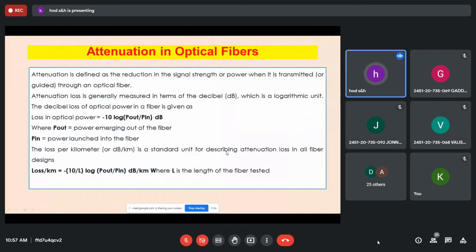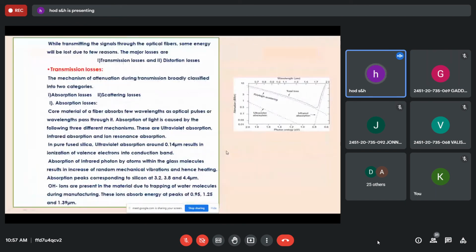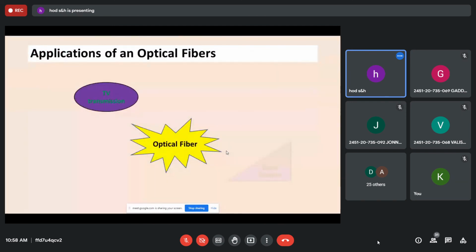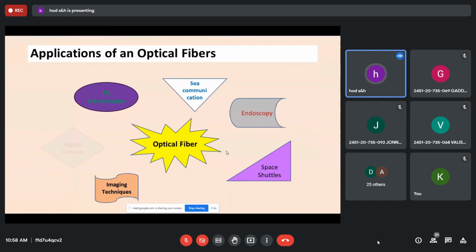This is there. Only a short answer you prepare, attenuation. Don't give much importance to this. And applications of this optical fiber. Don't draw a diagram, but explain in the form of sentences. Because it's not MSET. While writing the external exam, you should be very careful that for each and every step you should explain what actually it is.